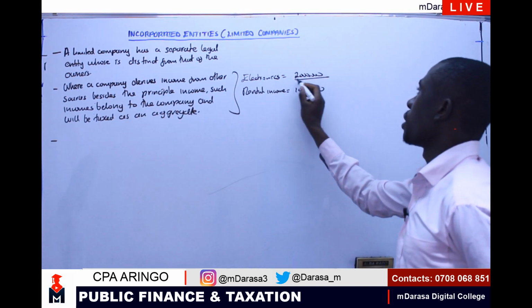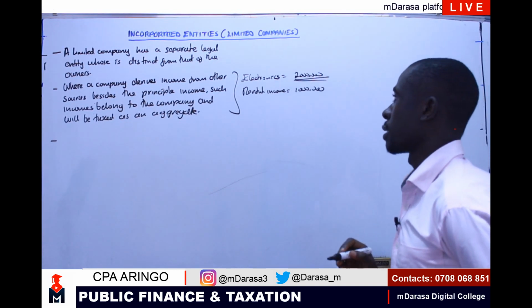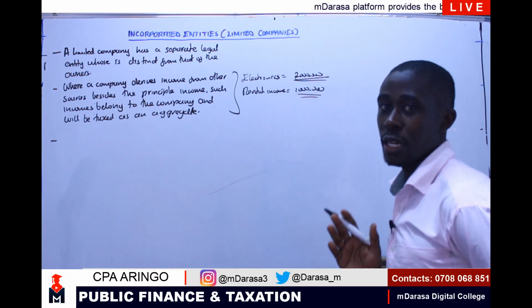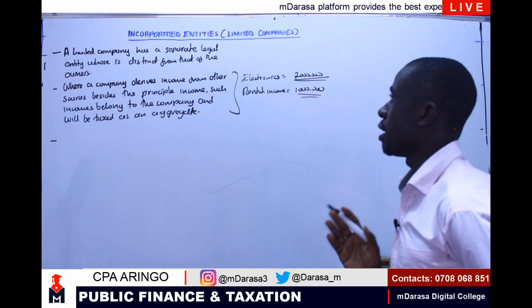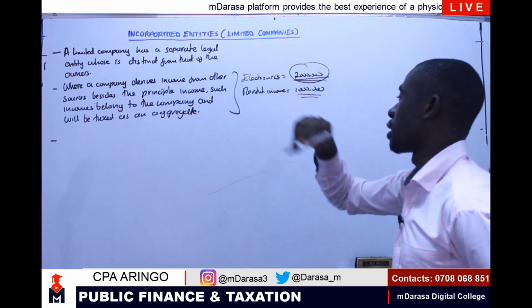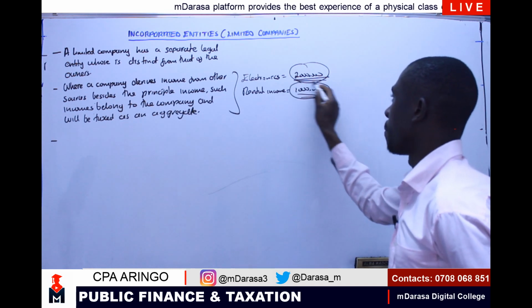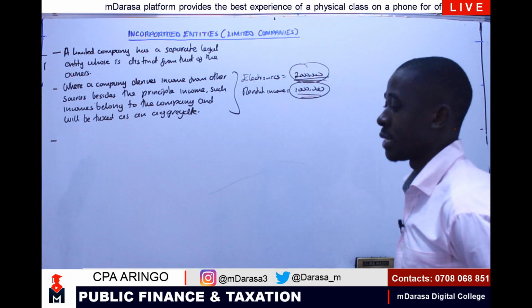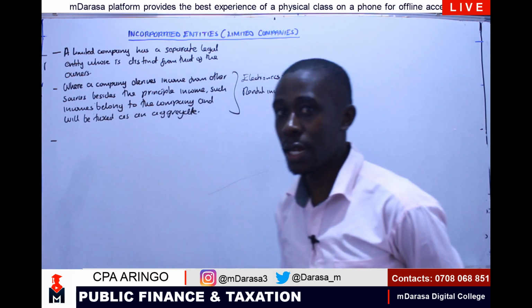So the 2 million is from our main activity, correct? Rental income is from our other sources. So we are saying if I want to determine the income to tax on this company, I'm going to take the one from our main activity, we sum it up, we aggregate it with other sources. Then we tax them as one income.